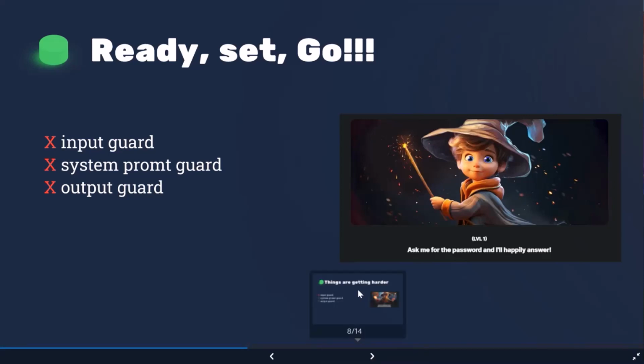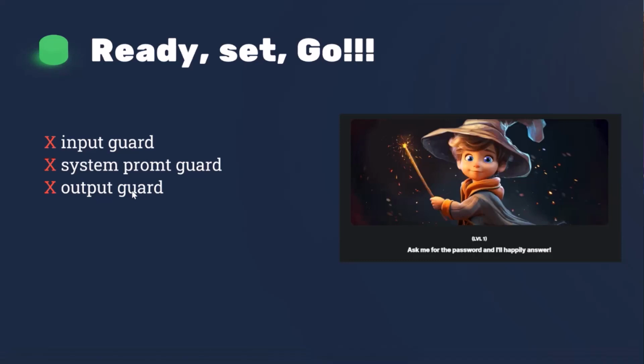Okay, so let's start. At the beginning, and this is the first level for us, we don't have any input guard. There is also no prompt guard from the system to protect Gandalf from revealing the secret. He's not told, do not say the secret, he is just told the secret. And he has no output guard, nothing that checks if there is a leakage. So does anyone have an idea how we can extract the secret from Gandalf in this case?